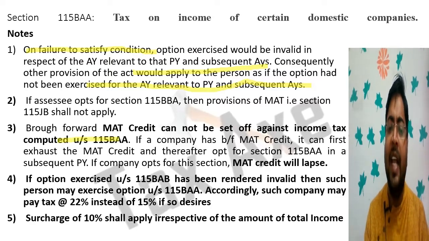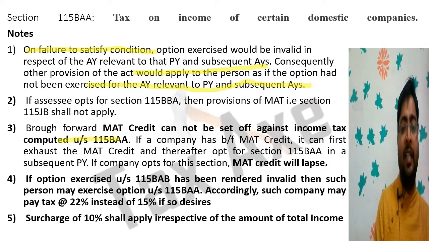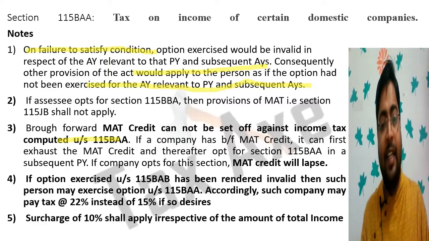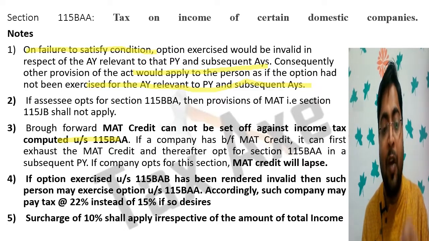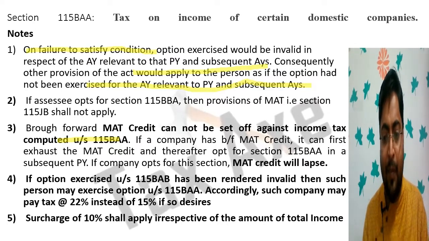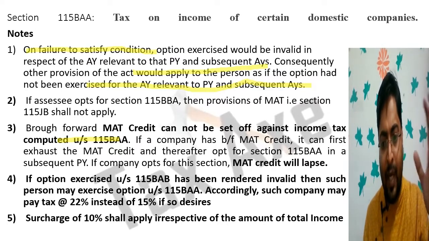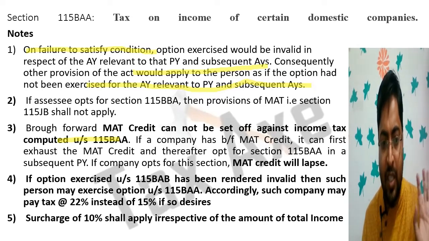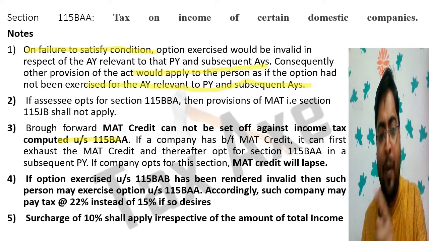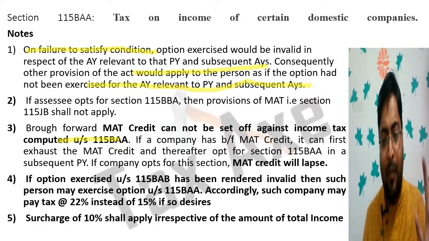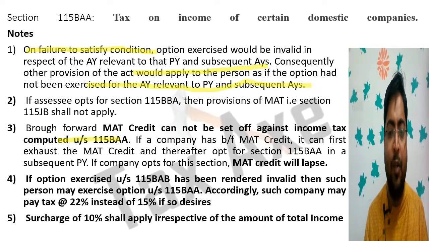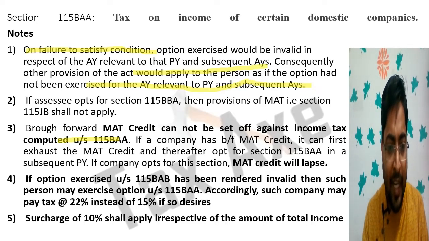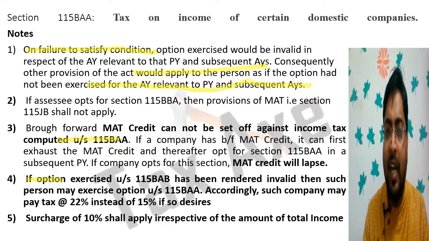If a company has brought forward MAT credit, it can first exhaust the MAT credit and thereafter opt for section 115BAA in a subsequent previous year. It is suggested that if a company has a huge MAT credit, then the company should first exhaust its MAT credit, then opt for 115BAA, because once a domestic company exercises 115BAA, the MAT credit will lapse.